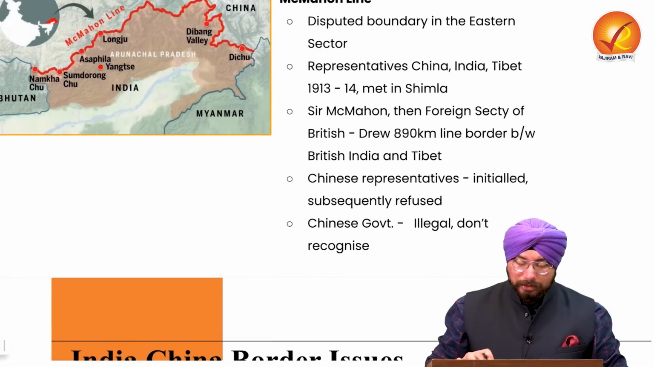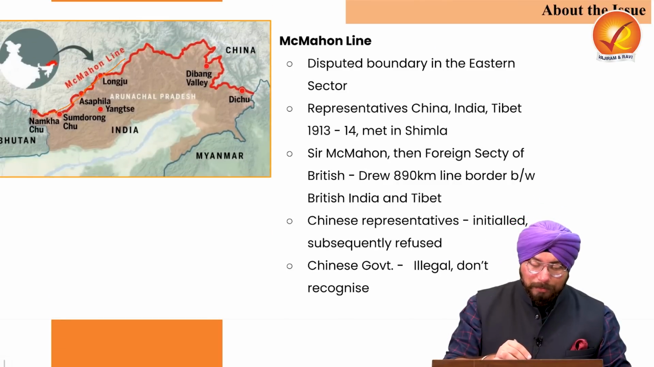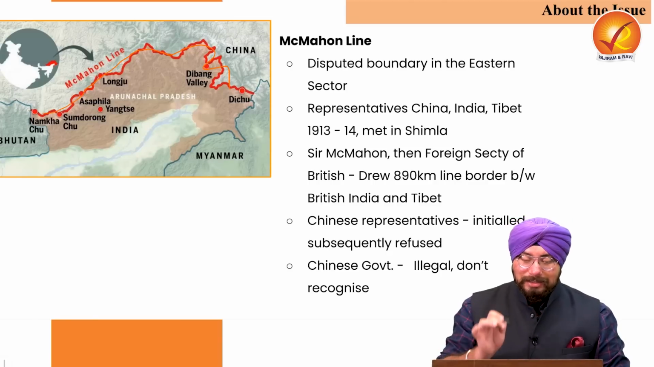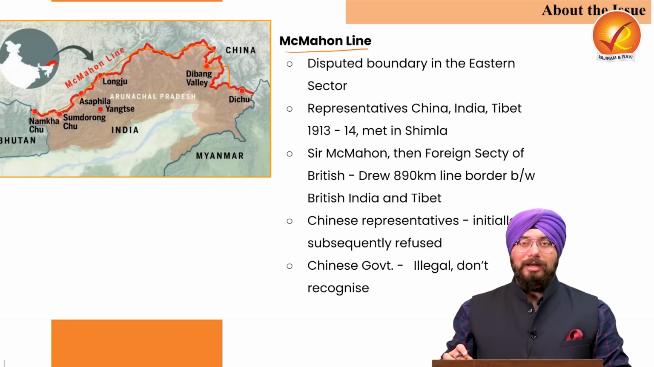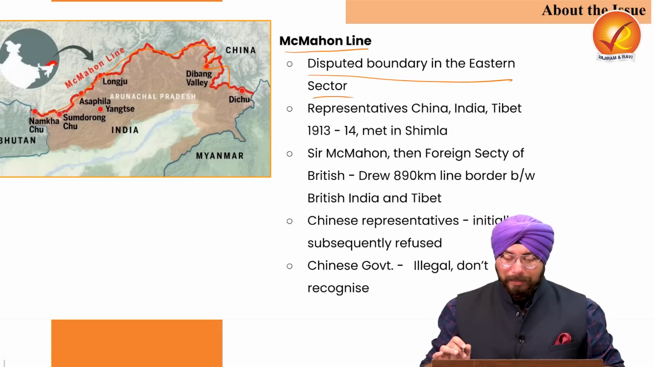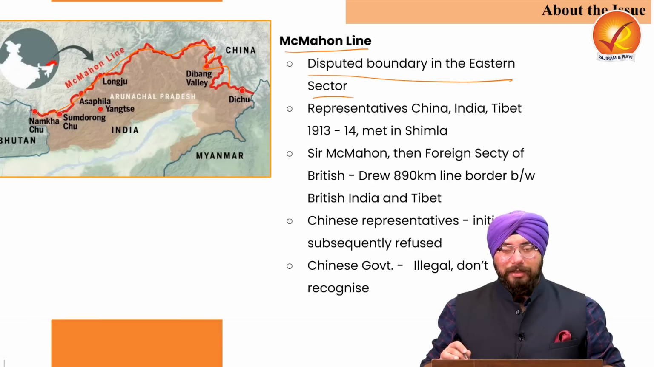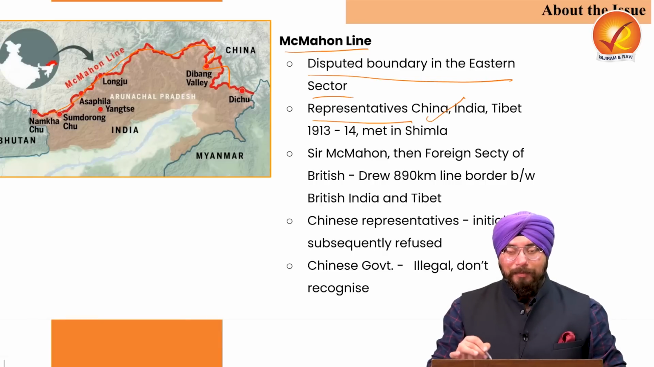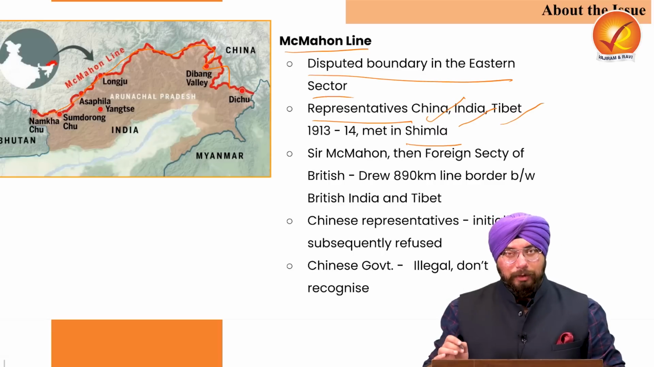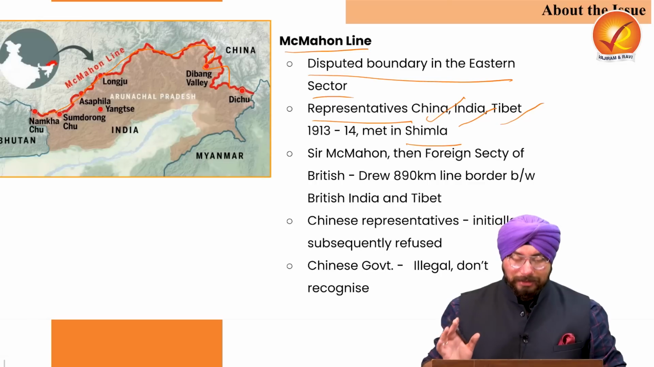Now coming to the McMahon line issue. Now, there is a line or the border which divides the China and Indian boundary. That line is known as McMahon line. So, the disputed boundary in the eastern sector is the McMahon line. Now, what happened in 1913 to 1914? The representatives of China, India and Tibet, they met in Shimla. Now, they met for a conference to decide the border between India, China and Tibet.